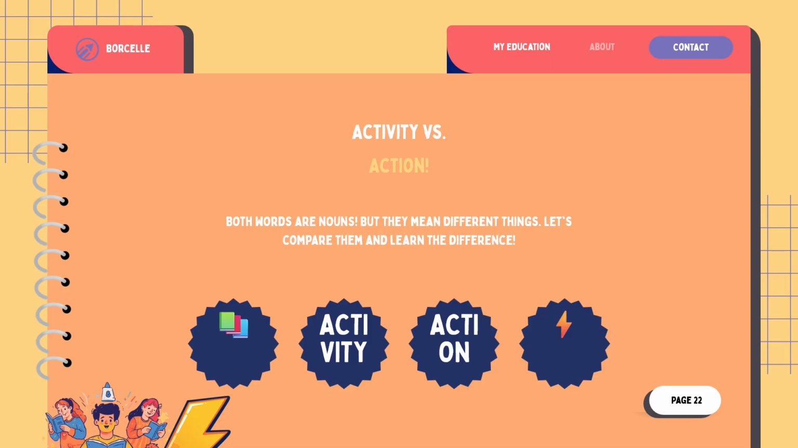What is the difference between activity and action? Activity is something you do. It is a noun. Action is also the act of doing something. Action can be a noun or a verb. They are similar but not exactly the same.